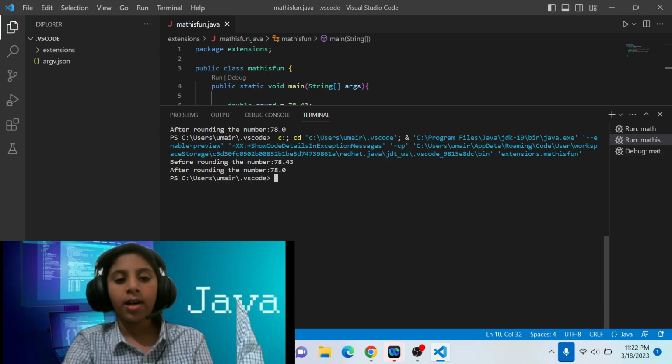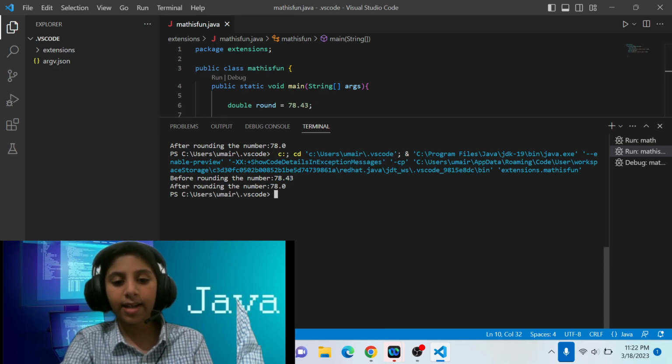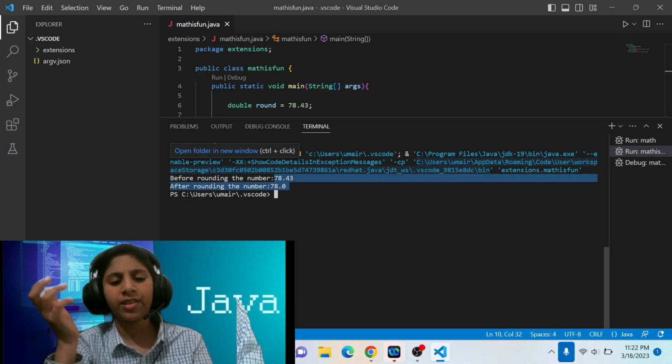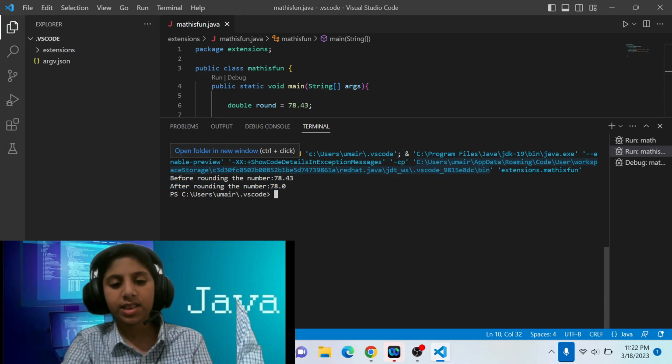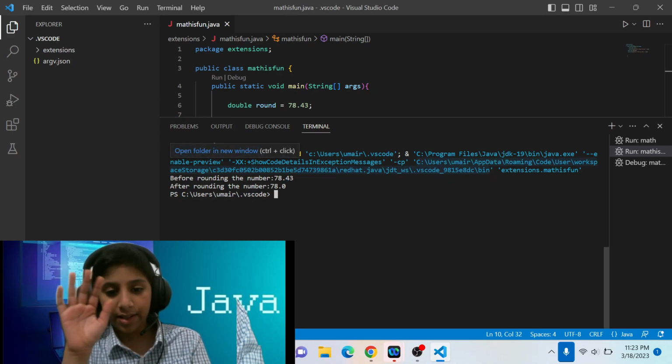Yeah, look. Before rounding the number, 78.43. So this was our current value, and then after being rounded, 78.0. So why did 78.43 become 78.0? Well, look, the 4 is less than 5, right?